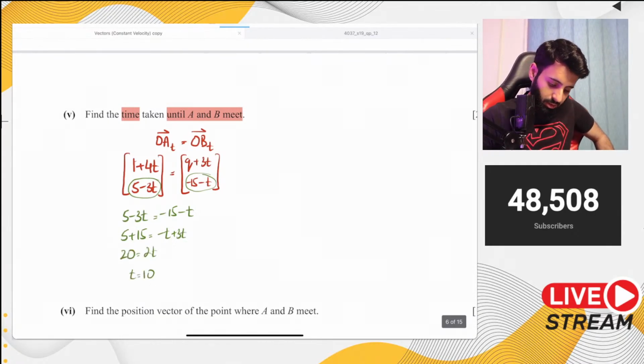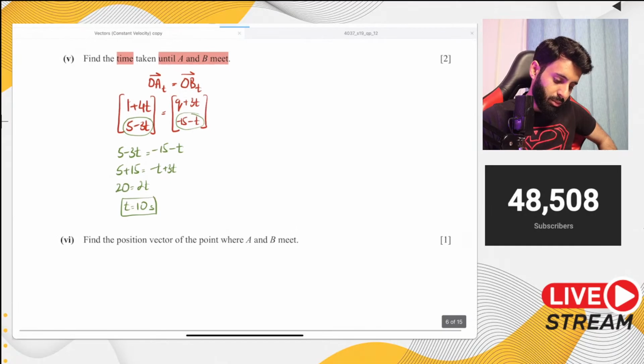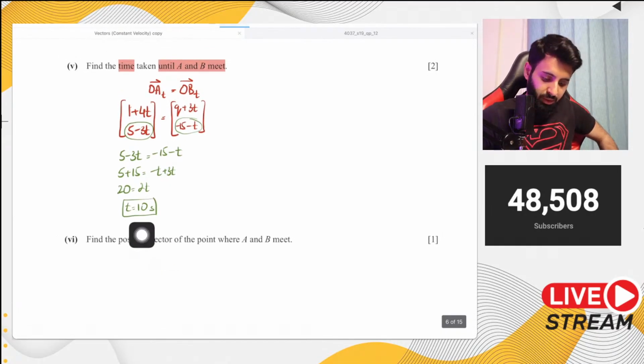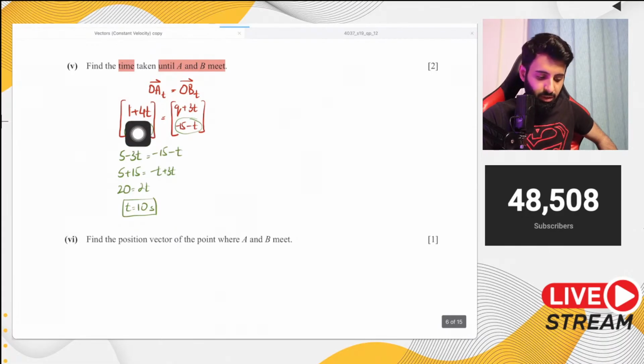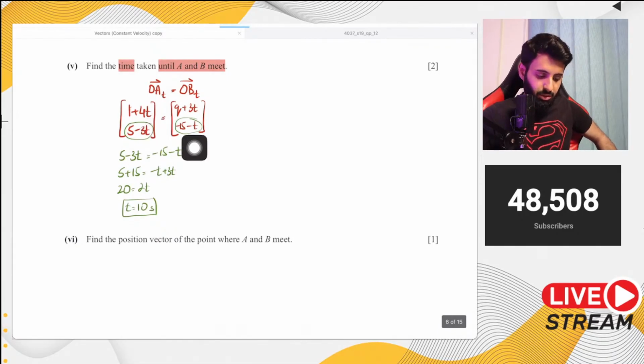T is equal to 10. Okay, so t equals 10 seconds. Then it says find the position vector of the point where A and B meet. Now, in order to find the position vector, technically you can substitute the value of t in either the position vector of A or B. But here, since we can only work out the actual value using the position vector of A,